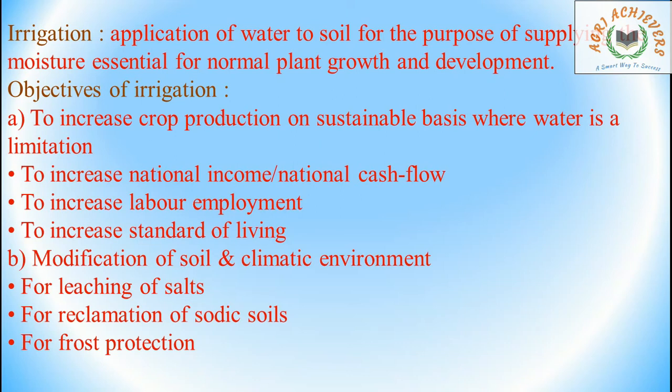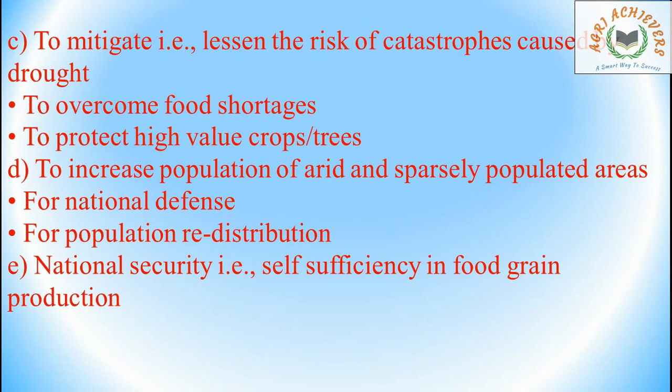And another objective is modification of soil and climate environment, for leaching of salts, for reclamation of sodic soils, and for frost protection, and to mitigate, that is lessen the risk of catastrophes caused by drought, to overcome food shortages, to protect high value crops or trees, to increase population of arid and sparsely populated areas, for national defense, for population redistribution, national security, that is self-sufficiency in food grain production.